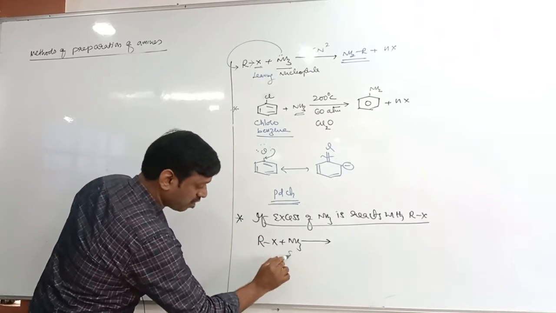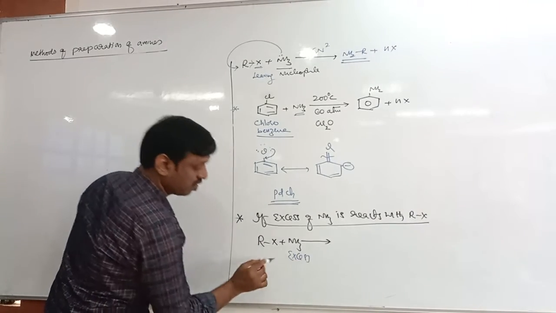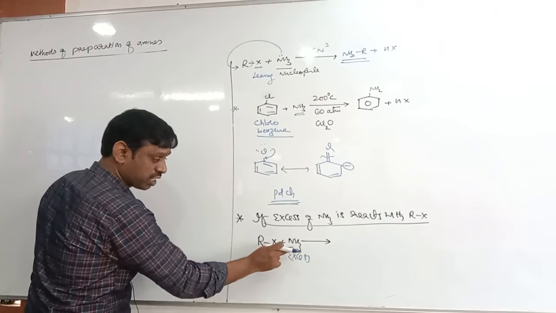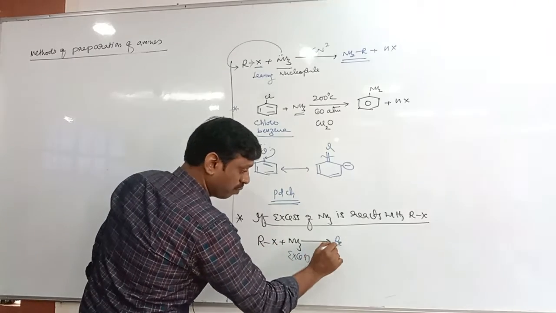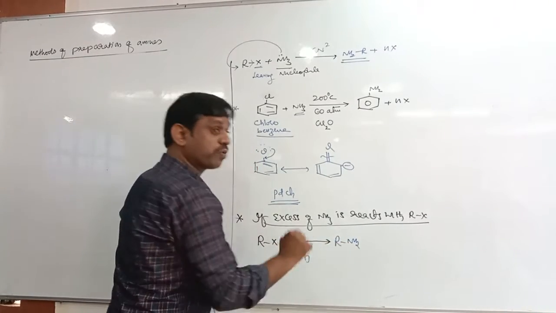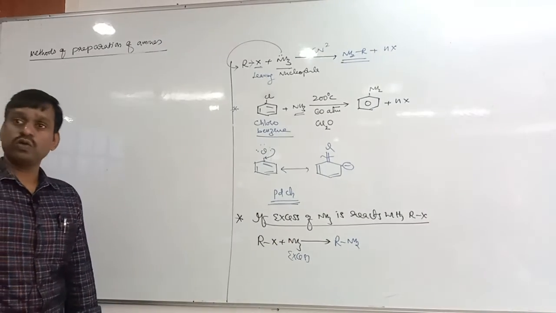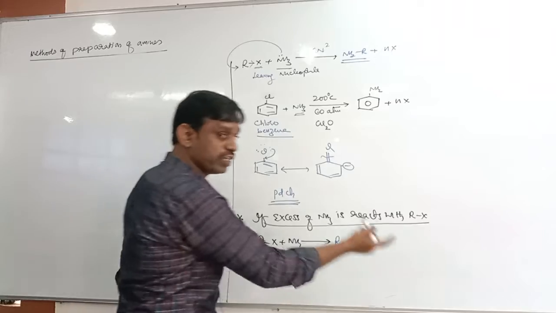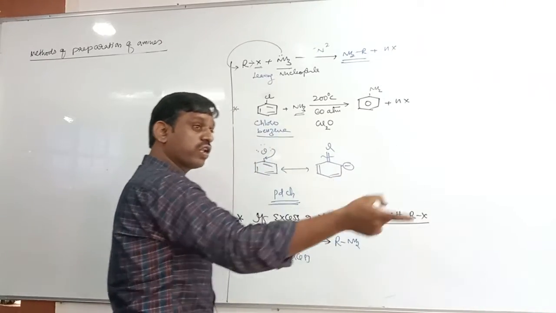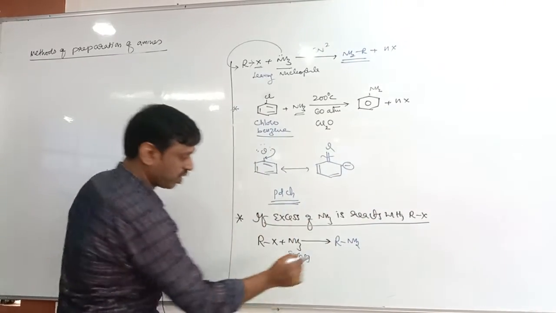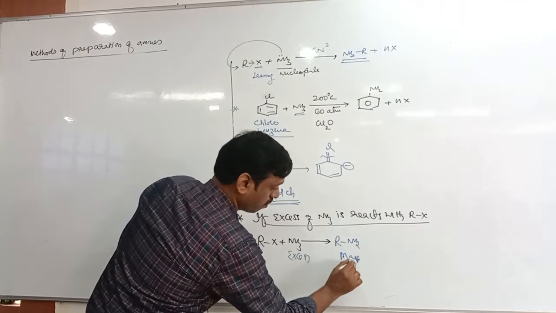But if you take excess of ammonia, what happens? Alkyl halide reacts with excess of ammonia to form primary amine as a major product. It does not mean that only primary amine is formed, not only, but it is formed as the major. Then secondary, tertiary, quaternary formed will be minor. Okay, therefore we get this as the major product.